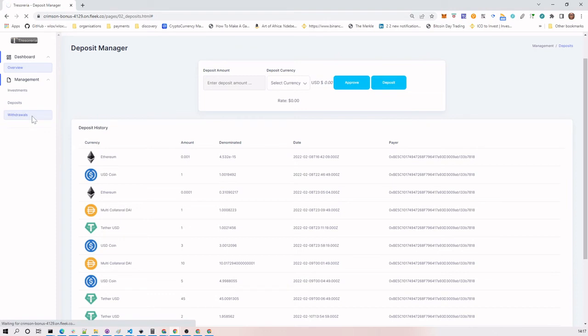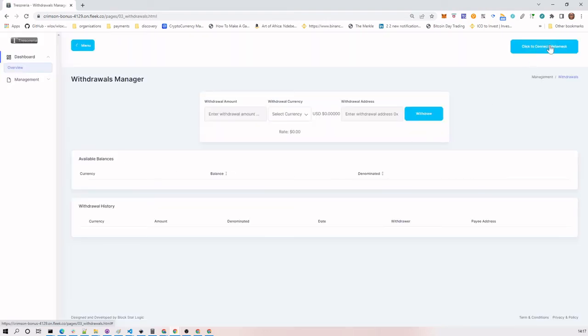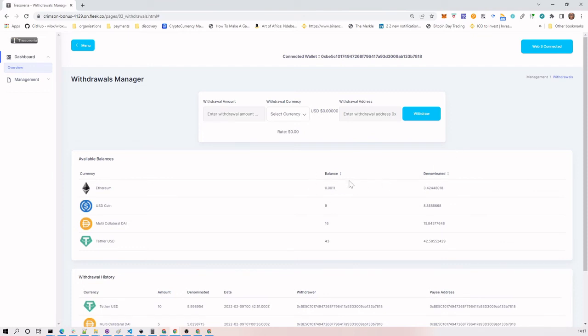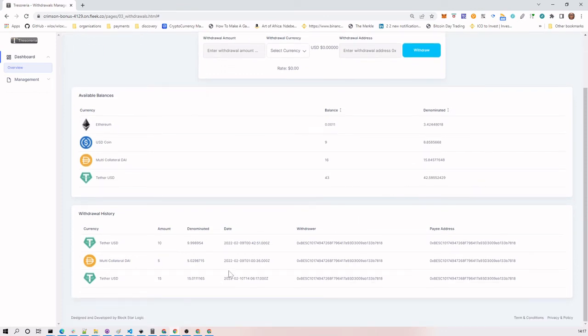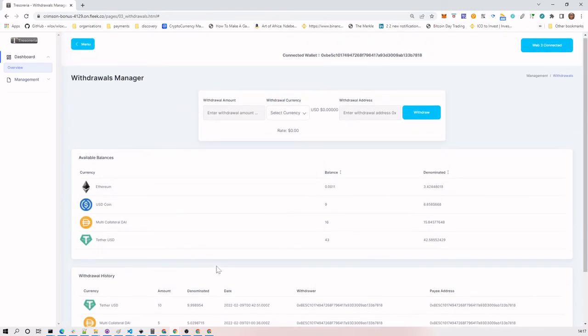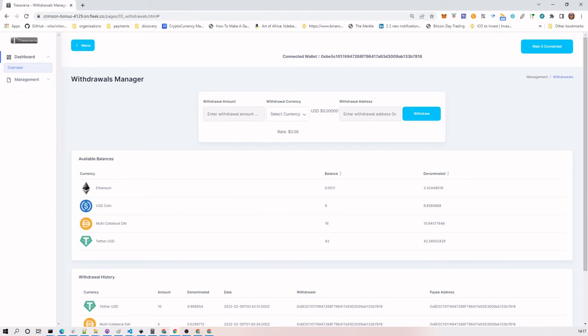With respect to withdrawals, again, we have the available balances for the currencies that are held by Tresoreria, and then we also have the withdrawal history, which is similarly denominated in USD, and that denomination is frozen at the time that the actual withdrawal was made. To show you an example of this working, we would put in, let's say, 10 USDT. We'll get the value from Covalent, so that will give us the rate and give us the total amount. We would then send that back to ourselves.